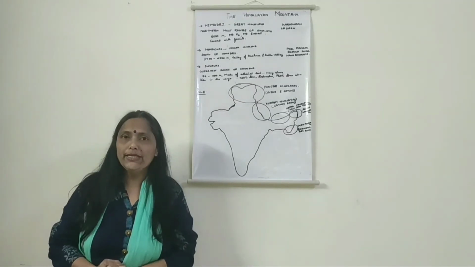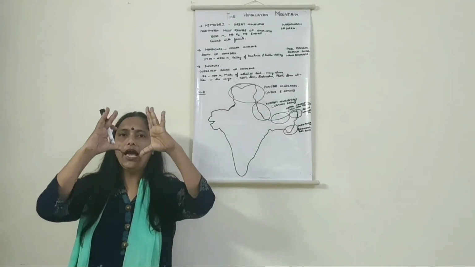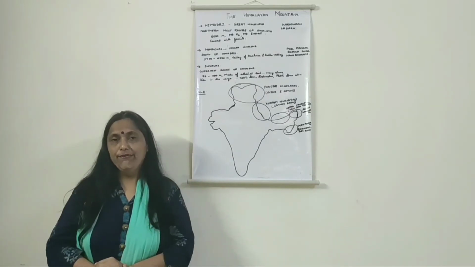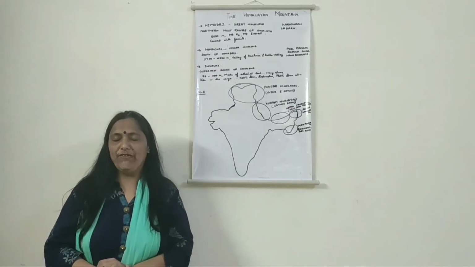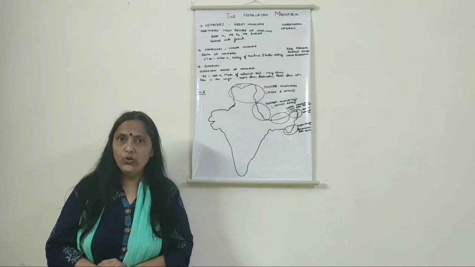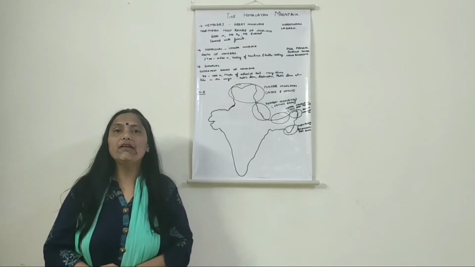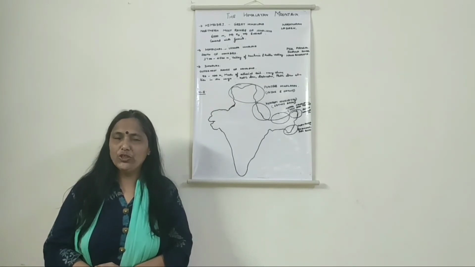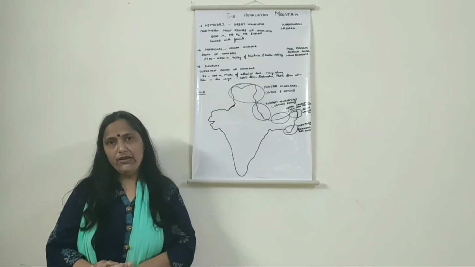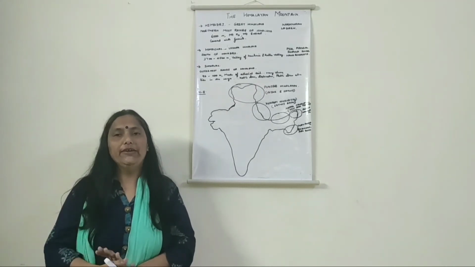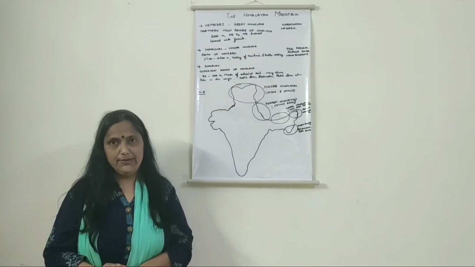Now what does dune mean? Dune means not very high, not very plain area, but small hills. We find various dunes prevalent here, like the Kotli dune, the Patli dune, etc. I hope I am very clear with my explanation of these Himalayan ranges. Moving ahead, this is the longitudinal division of the Himalayas.